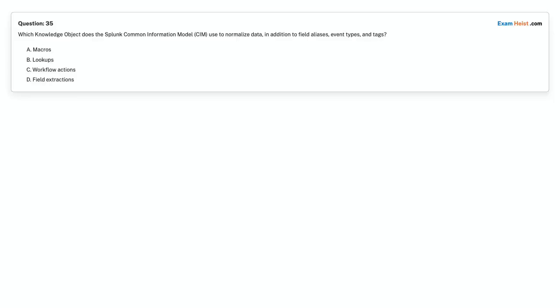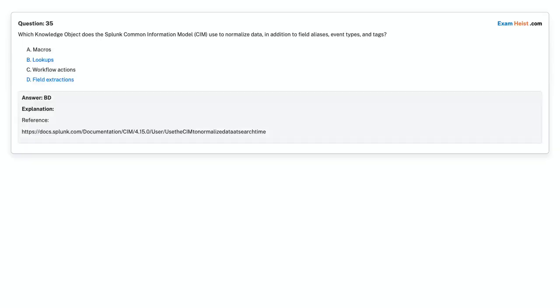Question 35. Which knowledge object does the Splunk Common Information Model (CIM) use to normalize data, in addition to field aliases, event types, and tags? Option A. Macros. Option B. Lookups. Option C. Workflow actions. Option D. Field extractions. Choose the correct answer. Correct answer is option B. Lookups. Option D. Field extractions.